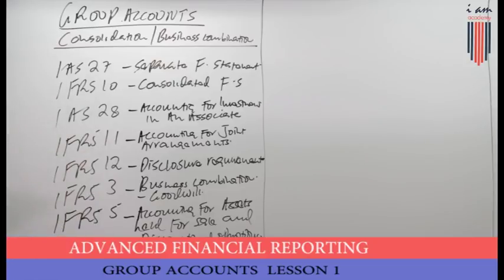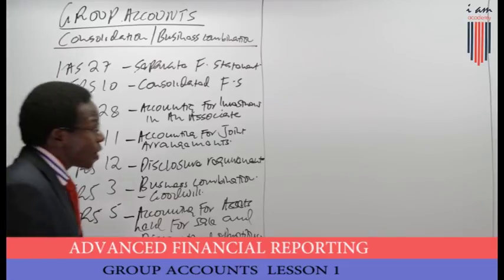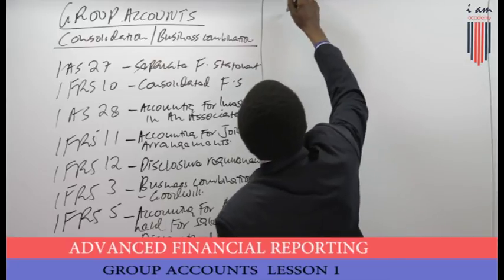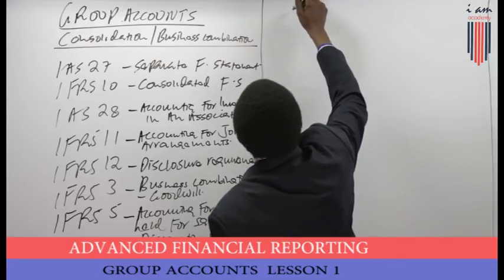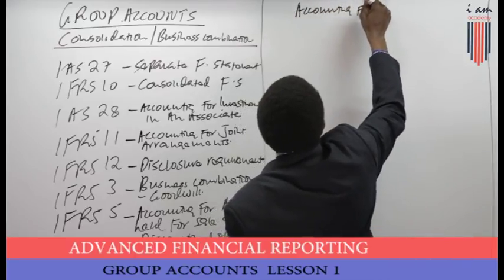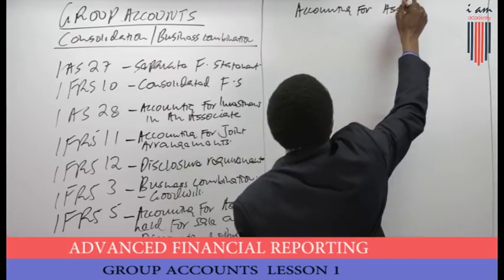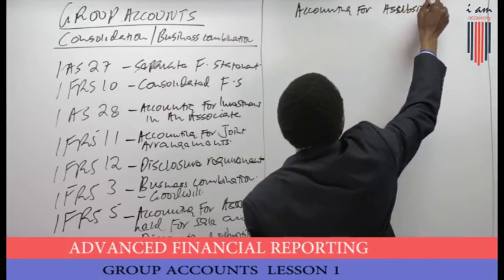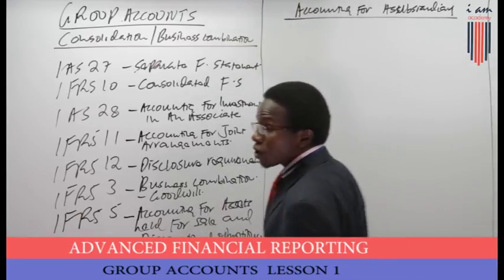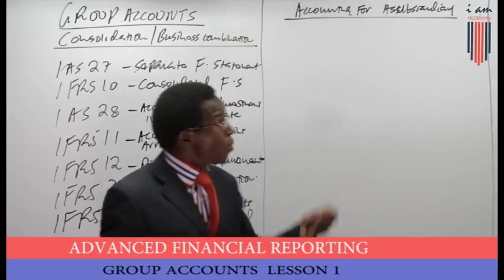Now, apart from just looking at the overview, today we want to discuss accounting for a subsidiary. Accounting for a subsidiary in the books.